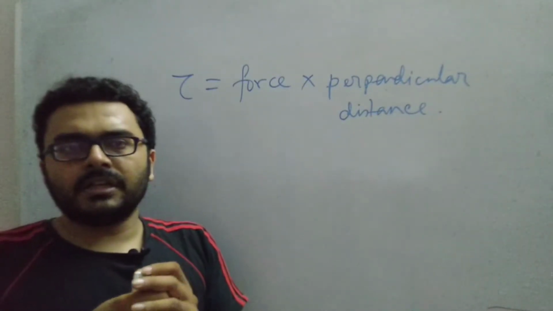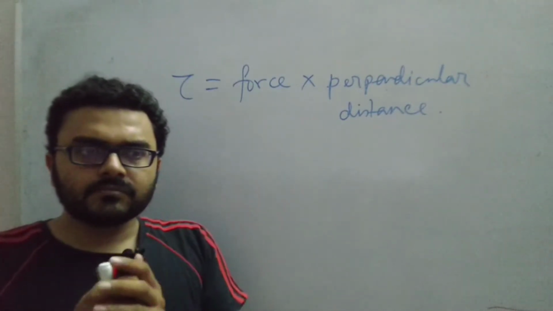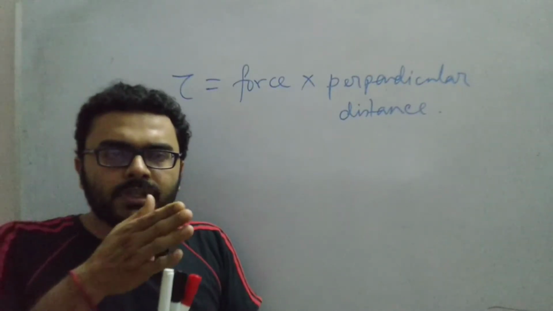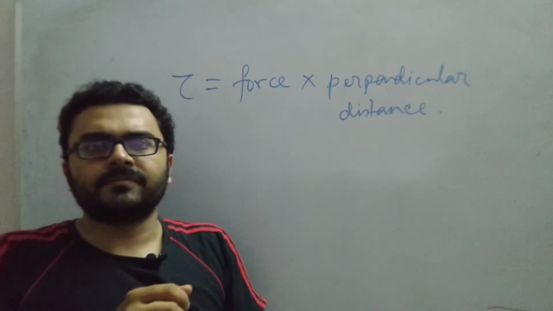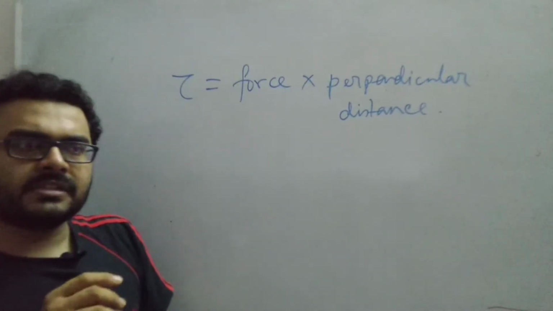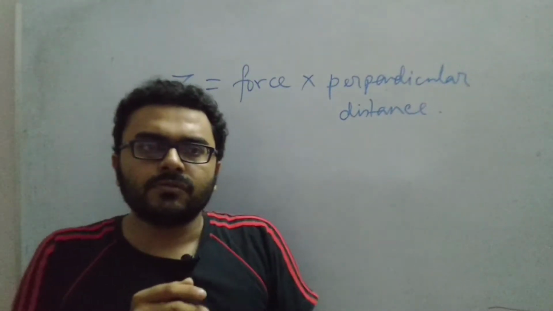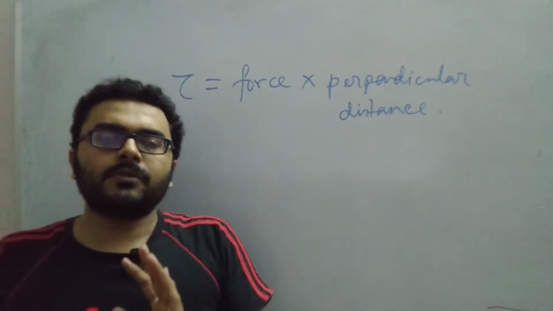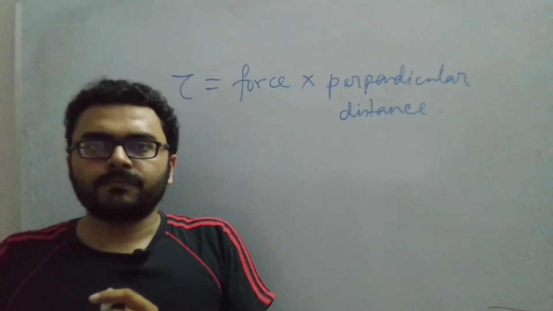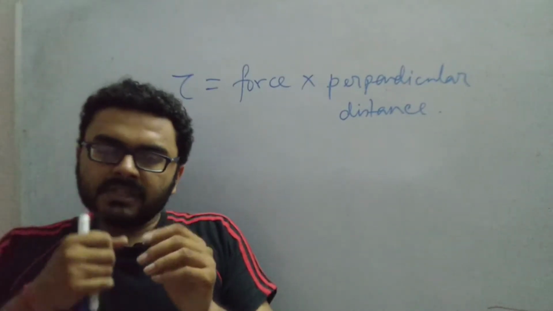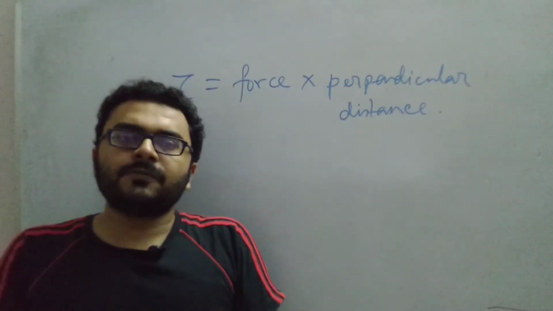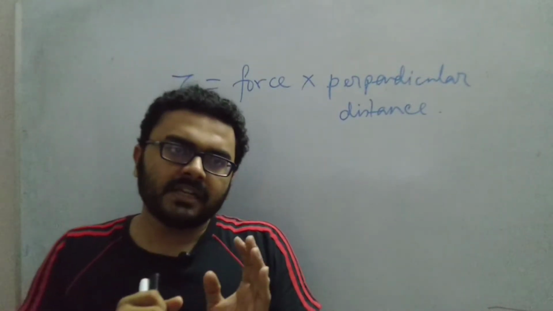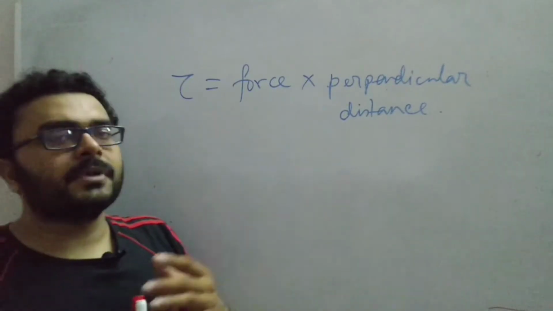Sometimes, due to structural complications, you may have to open or close a window by pulling it from very near the hinge. While closing the window by pulling it from near the hinge, you have to apply a very large amount of force. But that same window is opened with a much lesser force when you apply the force at the far end of the window. So this proves that the torque depends on the perpendicular distance.